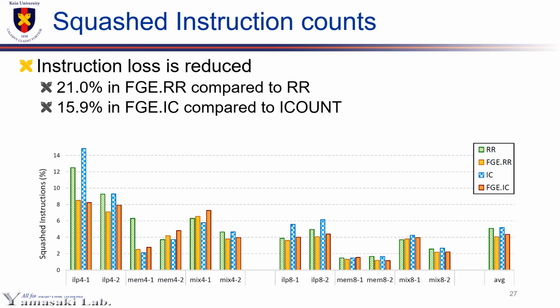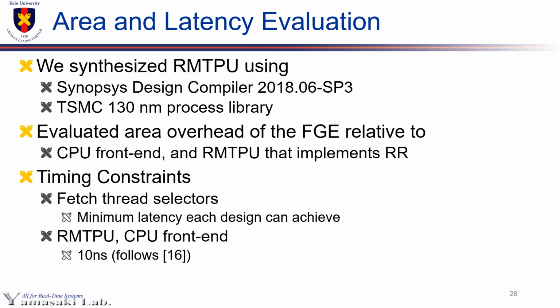We synthesized RMTPU as well as proposed design using Synopsys Design Compiler with TSMC 130 nanometer process library, and we calculated relative overhead of our design with CPU front-end of RMTPU and entire RMTPU that implements baseline round-robin fetch policy. For timing constraint of synthesis, we set minimal latency that each design can achieve. And for RMTPU and CPU front-end, we set 10 nanoseconds, which is operating frequency of a processor in reference 16.